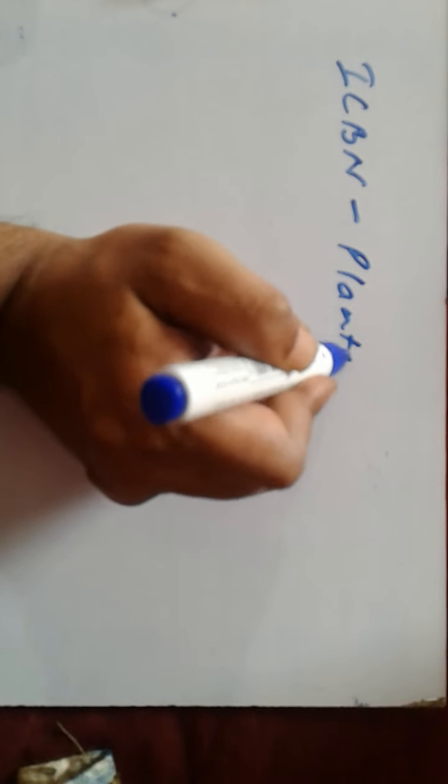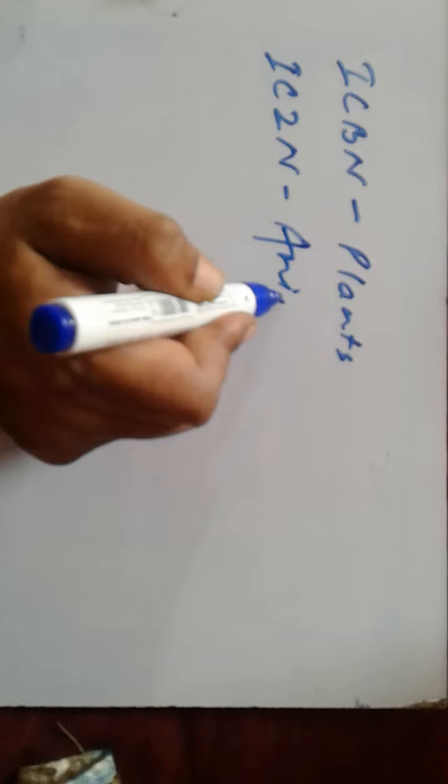What are ICZN and ICBN? What is ICBN? It is the International Code of Botanical Nomenclature and it is used for naming plants. What is ICZN?